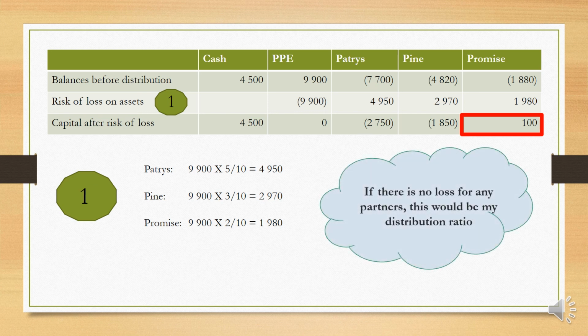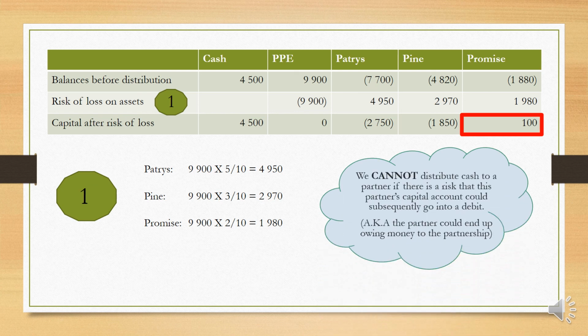So if all these capital accounts were in a credit balance, we would stop here, and this line item reading capital after risk of loss would be your distribution ratio in which you would distribute the 4,500. But this is not the case. We cannot distribute cash as Promise is going into a debit.